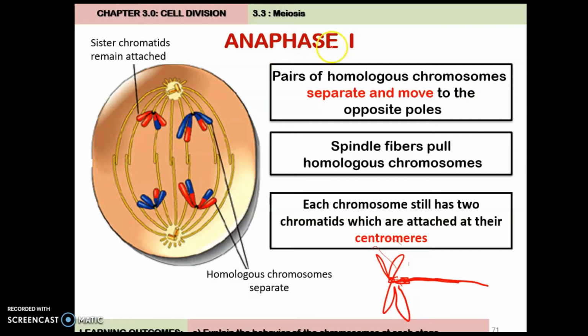So the event in Anaphase 1, okay, you can say that the spindle fiber pulls the homologous chromosome. Ataupun kamu boleh kata the microtubule shortens, pulls the homologous chromosome to the opposite pole. Ataupun pull the sister chromatid to the opposite pole. Homologous chromosome separates. Okay, mesti cakap ni: homologous chromosome separates and moves to the opposite pole. Why? Because the microtubule shortens. And the microtubule only attaches at one side of the chromosome, so the entire chromosome will be pulled towards the opposite pole.